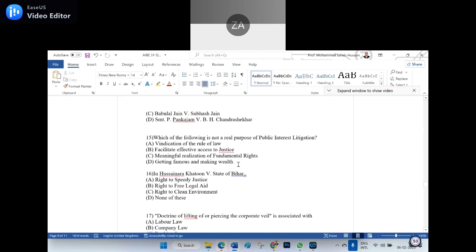Vindication of the rule of law, yes. If any person makes a change, we can make it out. And meaningful realization of fundamental rights: if anybody's fundamental rights are violated, yes, we can file a case on behalf of him. Am I right? Here it says not real. The not-real option means D, sir. Generally out of A, B, C, D, we can choose D.